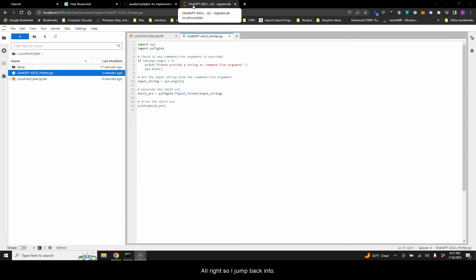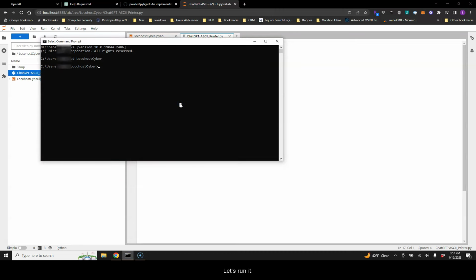Alright, so I jump back into Jupyter Notebook. I pasted the code into a brand new .py file. By the way, I don't know how to use Jupyter Notebook, so I'm just going to brute force this thing. It's over here in the ChatGPT ASCII printer.py. Now, let's run it. Python ChatGPT. Let's just see what happens. Please provide a string as a command line argument. Okay, can I do -h? Oh, it took in -h.